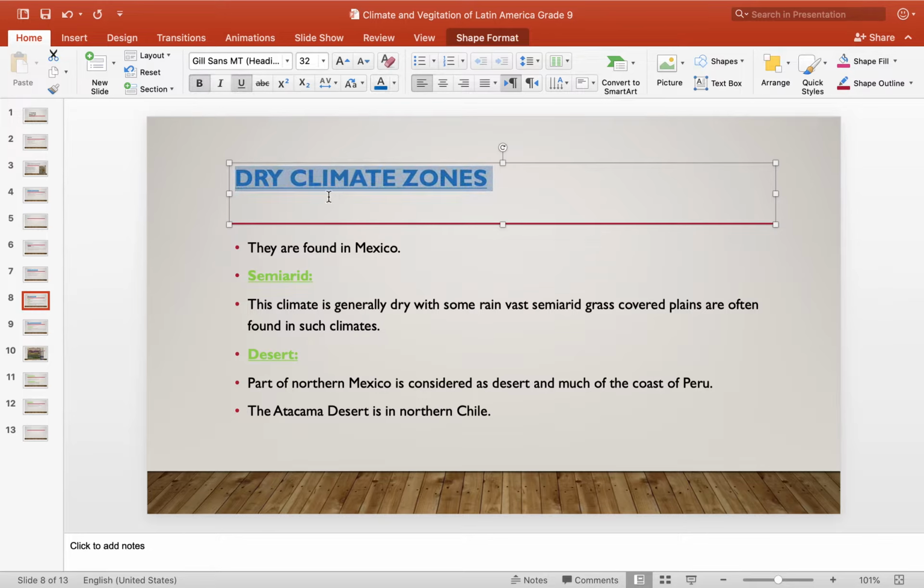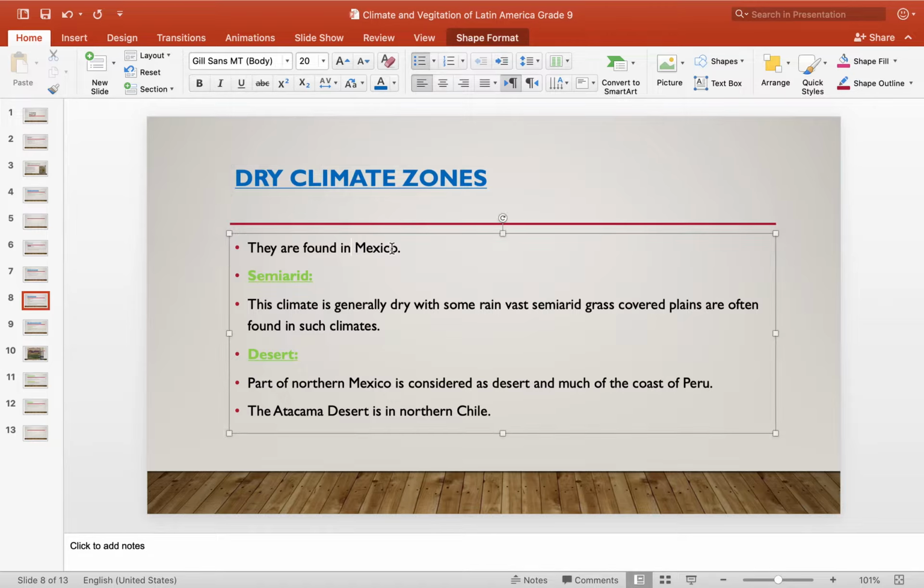Discussing the dry climate zones. You can see the name, dry climate zones. We can find them in Mexico, because the landform that forms most of Mexico is desert. That's why we can find Mexico in the dry climate zone.